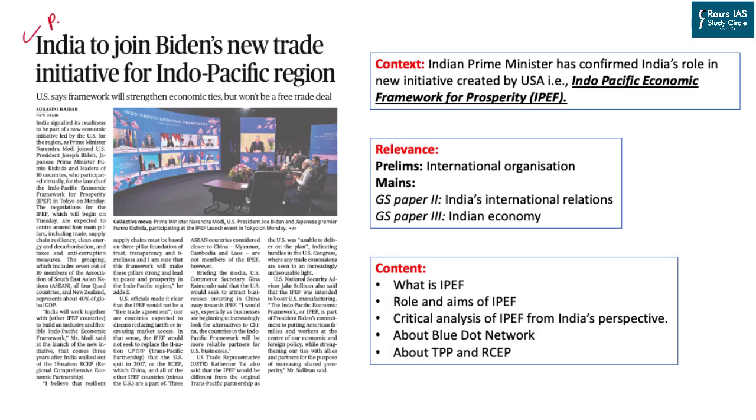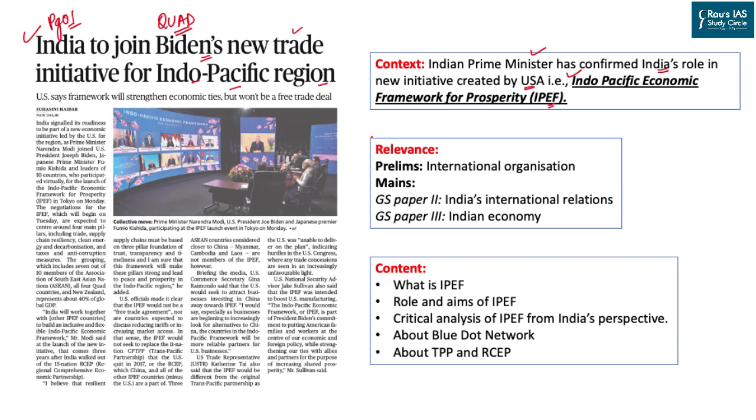This article appeared on page 1 of the Delhi edition of the Hindu newspaper and talks about one of the recent initiatives taken by the Quad members in their latest meeting, which was organized in Tokyo, the capital of Japan. India is likely to join what Joe Biden, the President of the United States, has forwarded as a new trade initiative for the Indo-Pacific region in the recent Quad meeting. The context says that the Indian Prime Minister has confirmed India's role as well as participation in the new initiative created by the US known by the name Indo-Pacific Economic Framework for Prosperity, or IPEF.